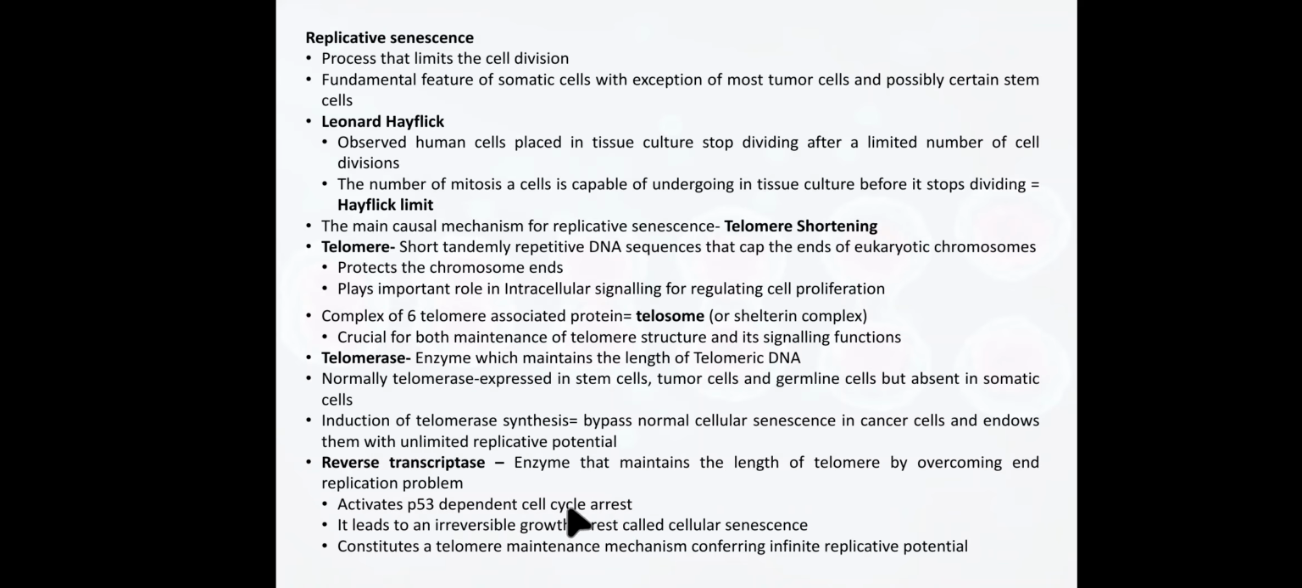Telomere shortening activates p53 dependent cell cycle arrest. It leads to irreversible growth arrest called cellular senescence. Telomerase constitutes a telomere maintenance mechanism, conferring infinite replicative potential. So this was about replicative senescence. Now we shall start with part 2 of the cell cycle, that is the mechanics of cell division.